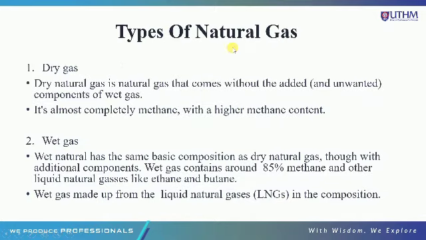Type of natural gas. We have two type of natural gas. Firstly is dry gas and secondly is wet gas. Dry natural gas is a natural gas that come without the added unwanted component of wet gas. It almost completely methane with a higher methane content.